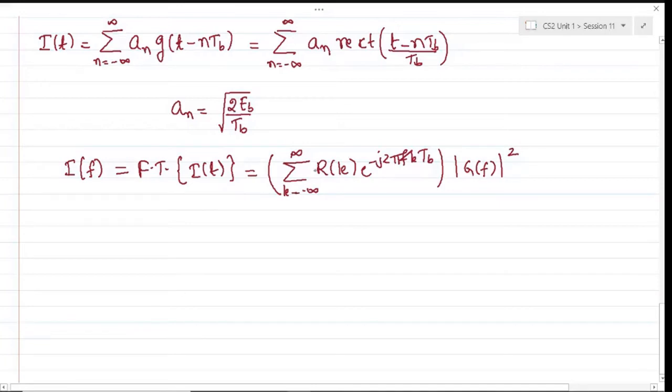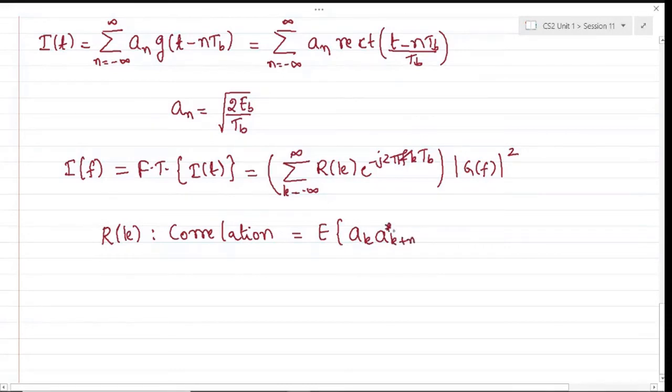So this is the Fourier transform of your discrete time domain signal a_n, where R(k), which you have done in your CS1 also, is a correlation between symbols, which represents the expectation of a_k and a_(k+n) at two different intervals.